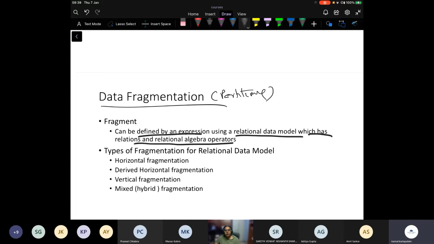Since my global schema is relations, I can bring in the complete power of the relational data model and relational algebra operators to define fragments. So the types of fragmentation for the relational data model are horizontal fragmentation, derived horizontal fragmentation, vertical fragmentation, and hybrid or mixed fragmentation.